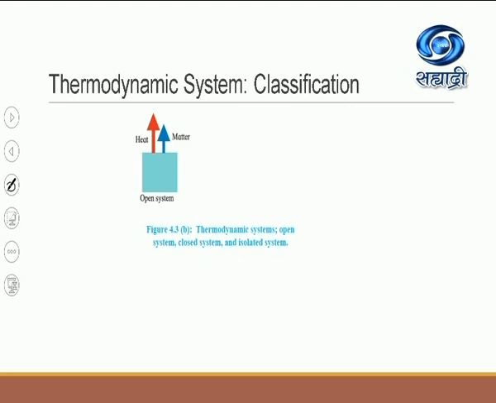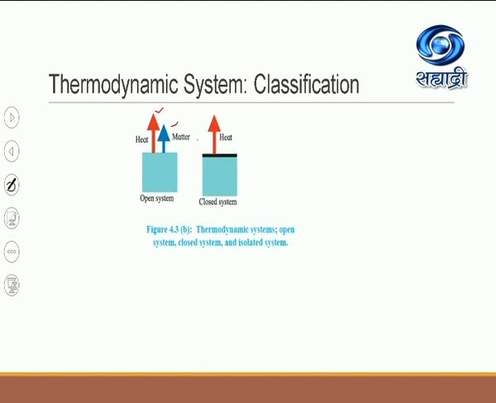What will happen after the steam is formed? In this case, the water is boiling and after some time the steam will escape to the surrounding, as well as the heat energy also escaping to the surrounding. So water kept for boiling in a kettle which is open, with the lid not closed, is the best example of an open system. Now what do you mean by the second type, a closed system?